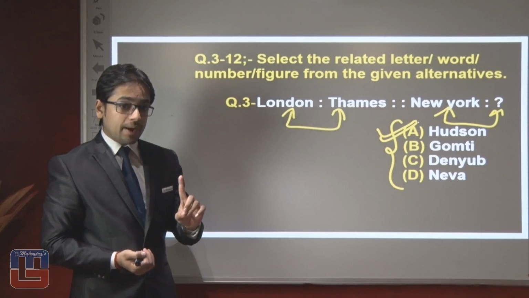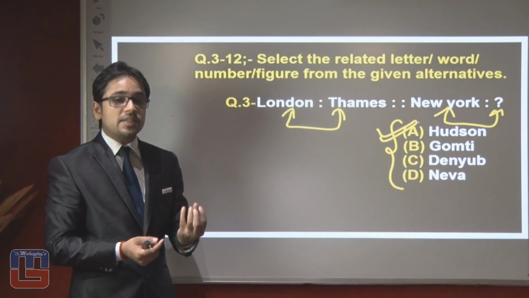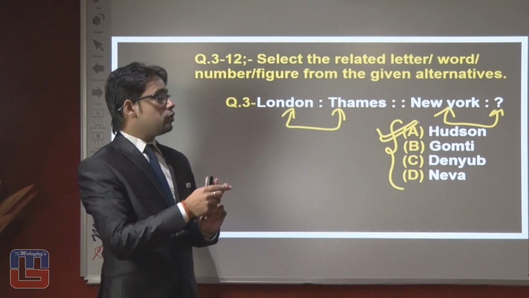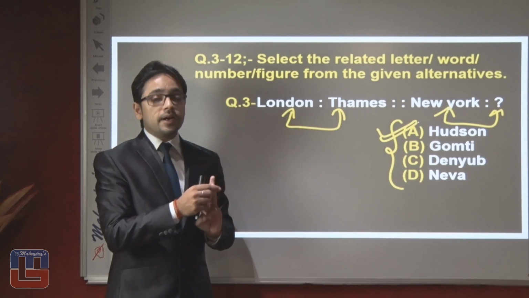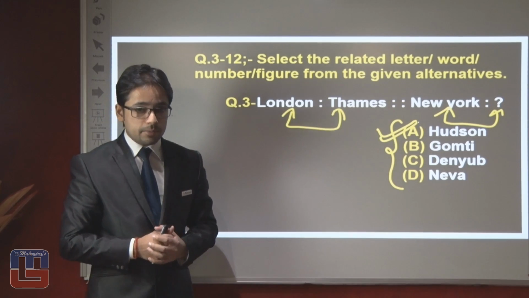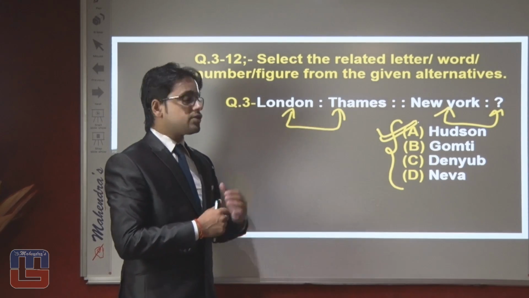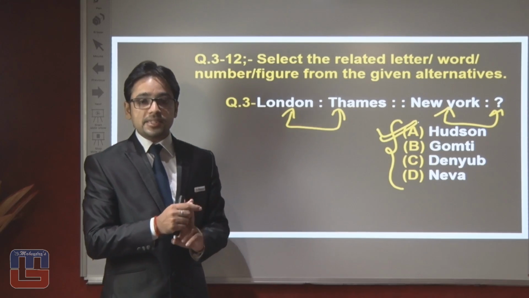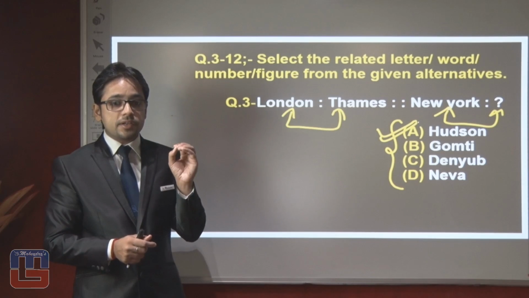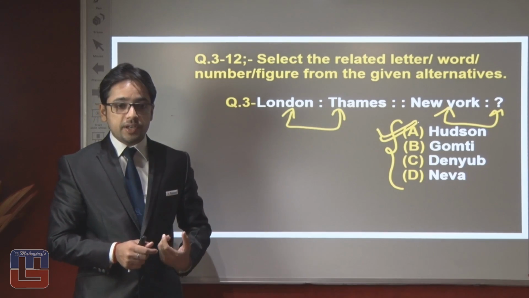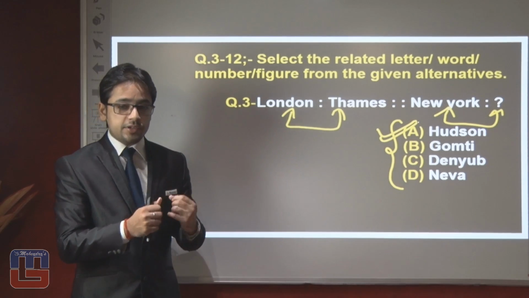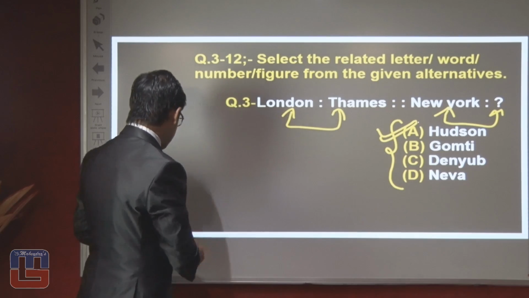We have to be aware of basic things, like the famous rivers, the currencies, and country names and their capitals. That will be beneficial for our upcoming examination. While answering questions of this topic, like analogy and classification, do remember you need complete knowledge of basic general awareness, basic GS, geographical knowledge, political knowledge and so on. So let's proceed toward the next question.